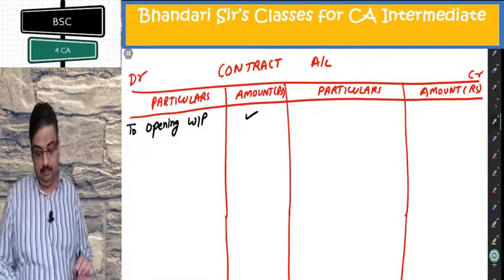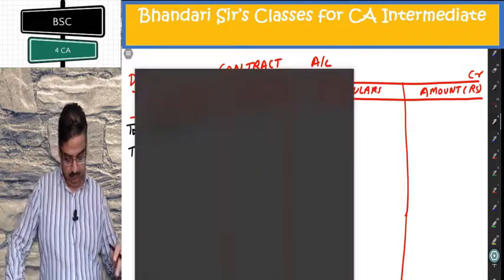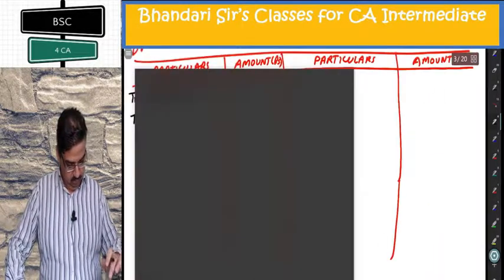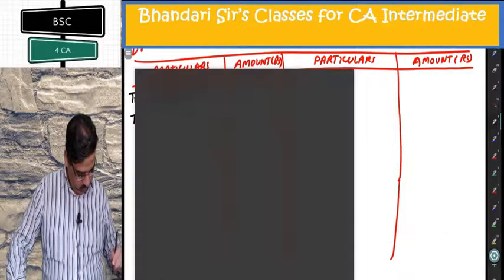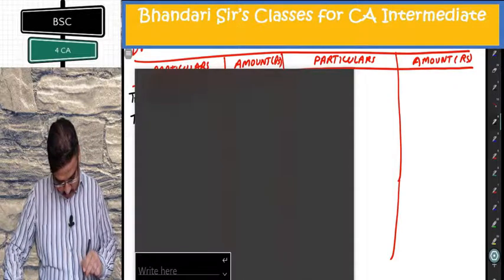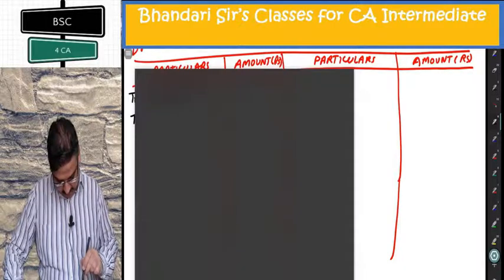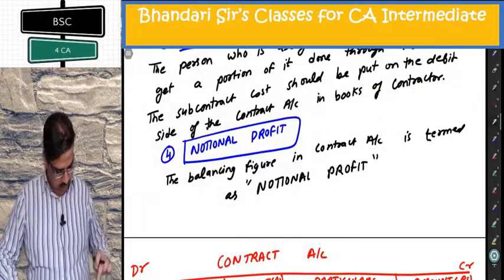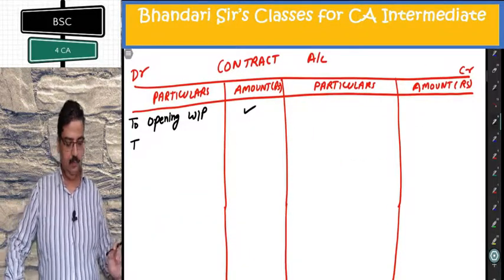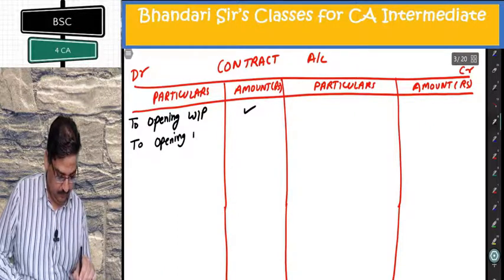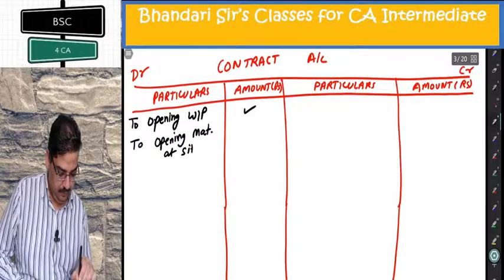In the first year, it will not be there. To opening material at site, if any.